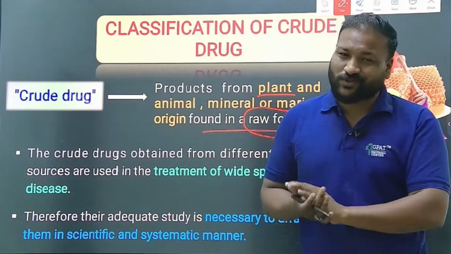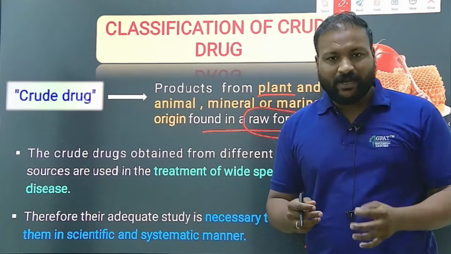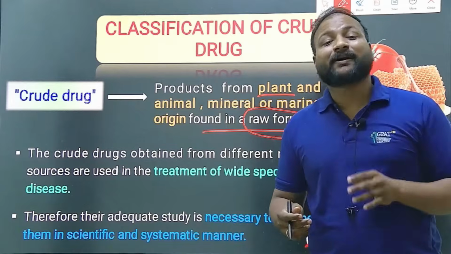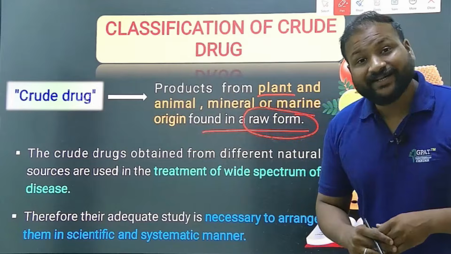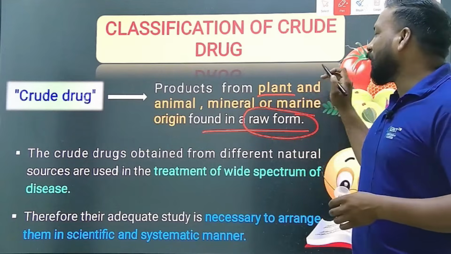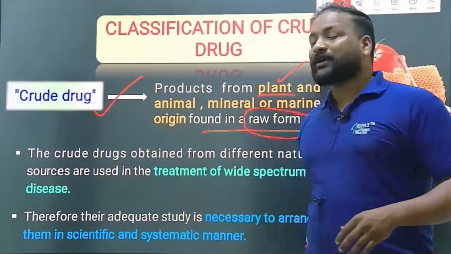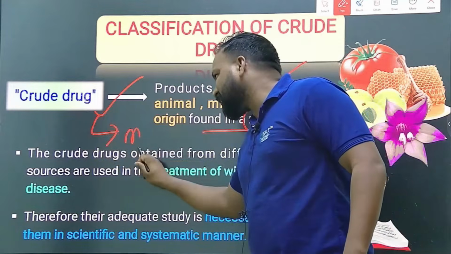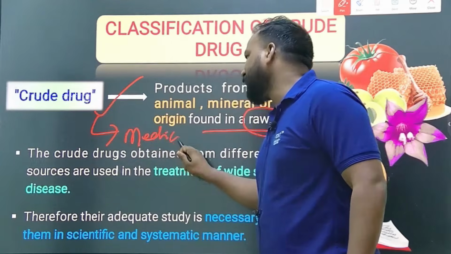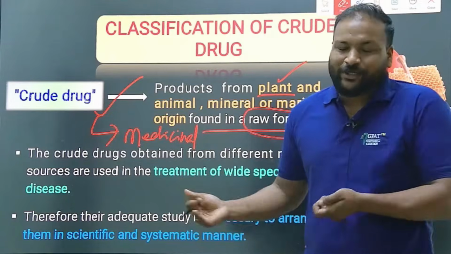All these plant parts, animal parts, mineral parts and marine parts are considered crude drugs. But one important thing is that a plant or animal considered a crude drug should contain one main important property, that is medicinal or pharmacological property. If it does not have a medicinal property, what is the use of making it into a dose form?